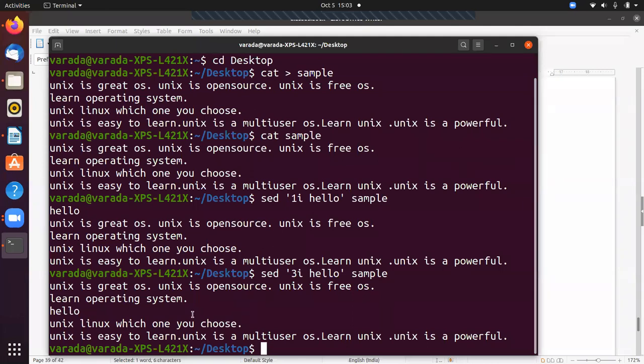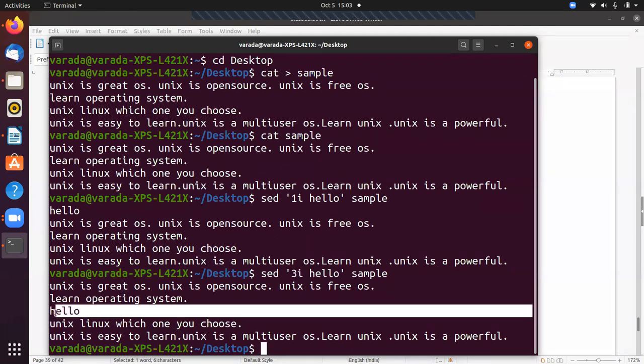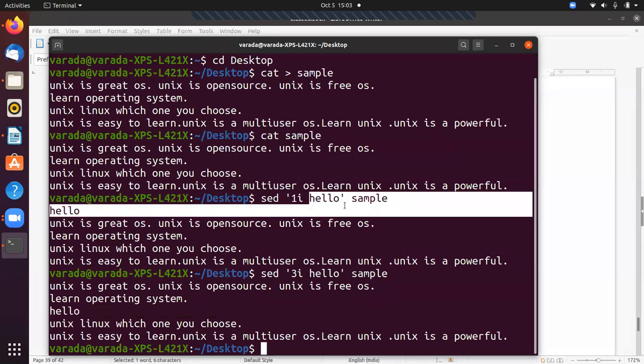Similarly, inserting lines. Up to now we saw only how to insert one line: 3i hello means hello is inserted as the third line, and 1i hello means hello is inserted as the first line.